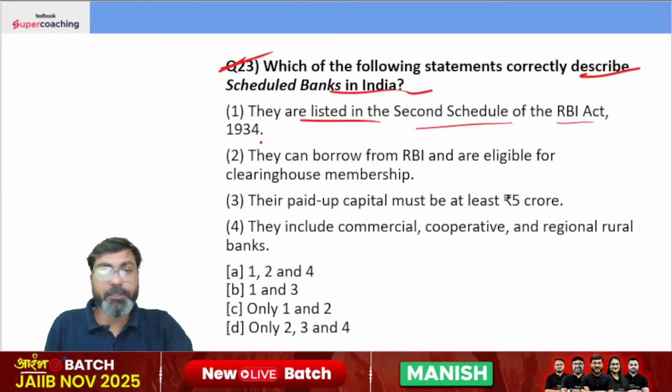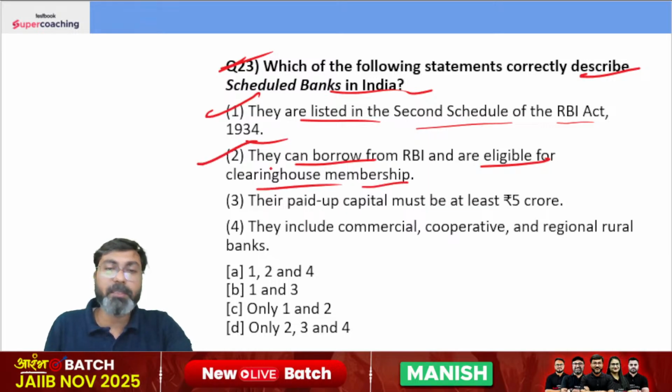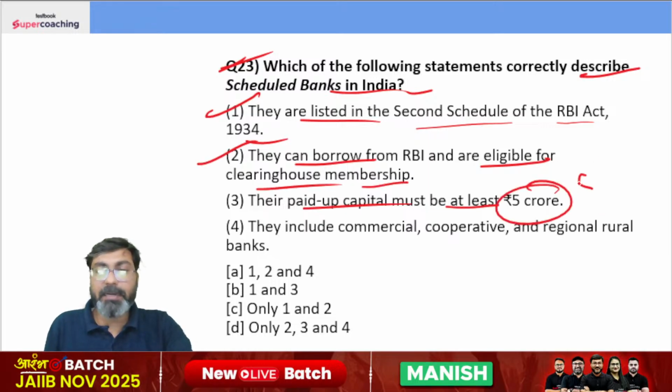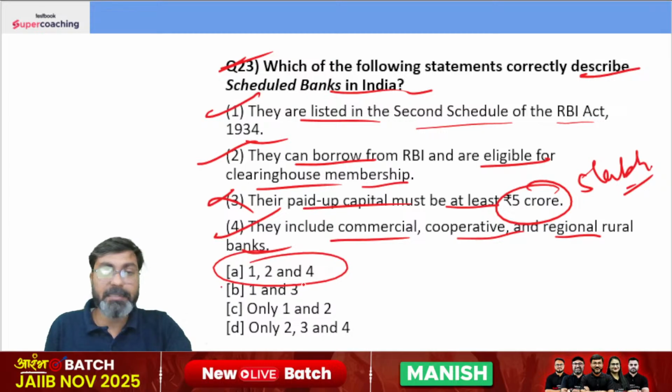Which of the following statements correctly describe the scheduled banks in India? They are listed in the second schedule of RBI Act. Yes. They can borrow from RBI and are eligible for clearinghouse membership. Their paid up capital must be at least rupees 5 lakh, not 5 crores. And they include commercial, cooperative and RRBs. Right? So the correct answer is 1, 2 and 4.